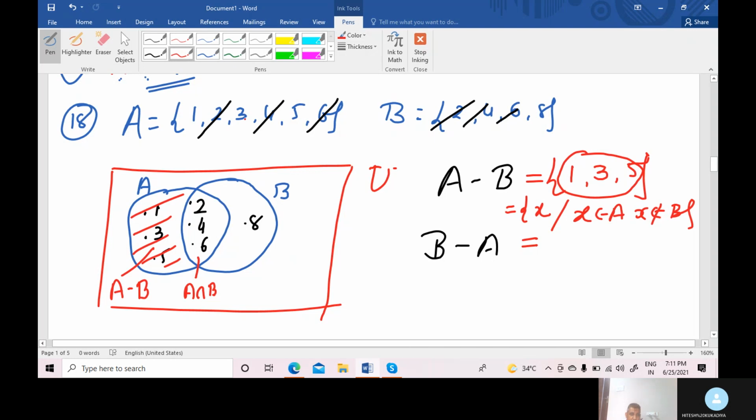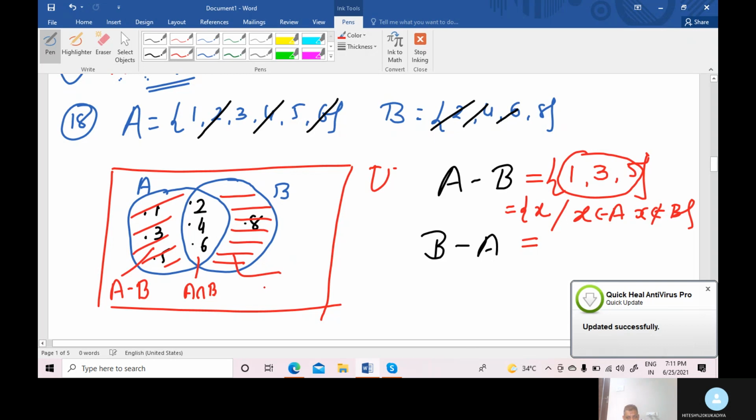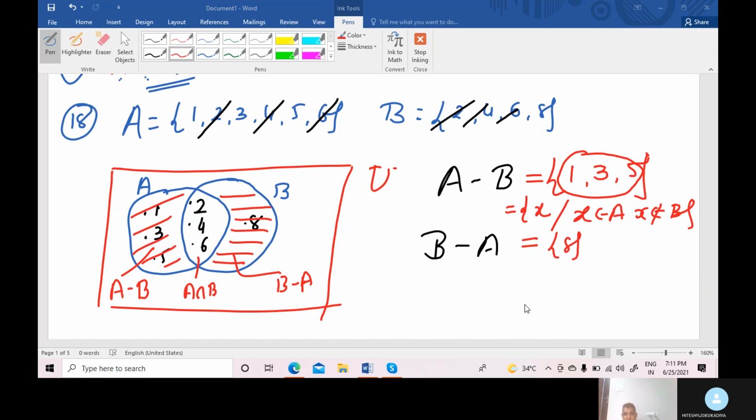Okay, now we discuss B minus A. Again, common elements cancel, 2, 4, 6 cancel. Now here the first set is B. So which elements are remaining in set B? Only 8. This portion is called B minus A. Right, student?